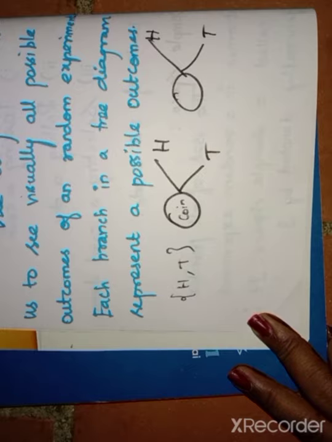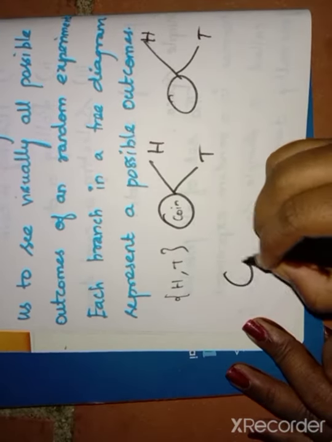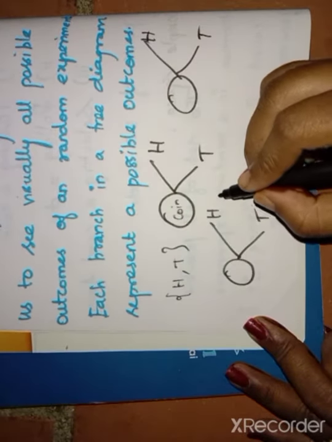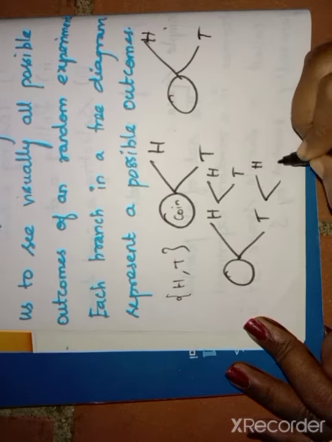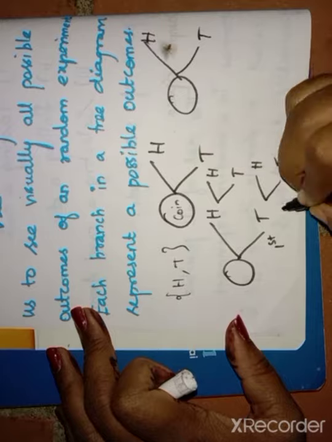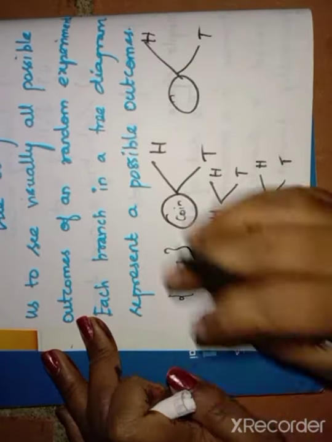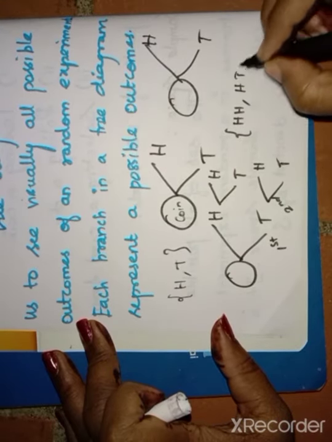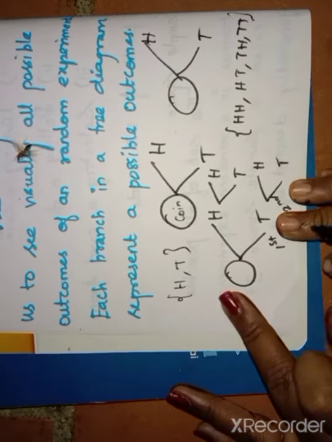Likewise for the second coin: for the head we have head, tail, and for the tail we have head, tail, because this is the first coin and this is for the second coin's possibilities. So we can write head head, head tail, tail head, tail tail. Again I will repeat.